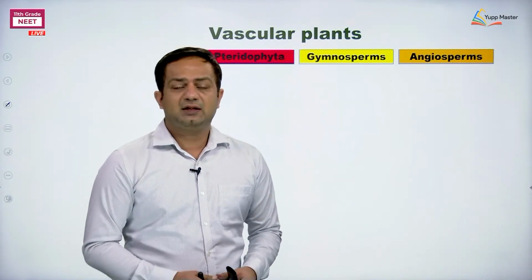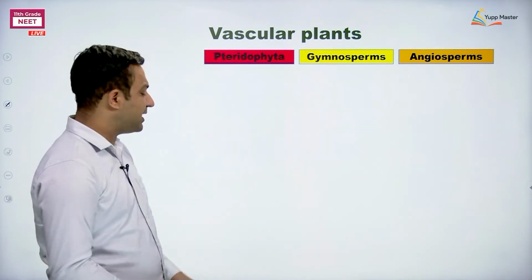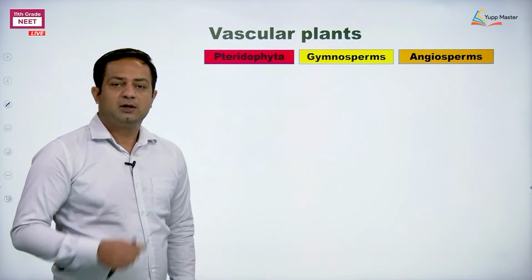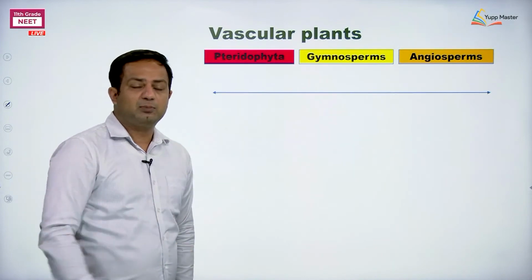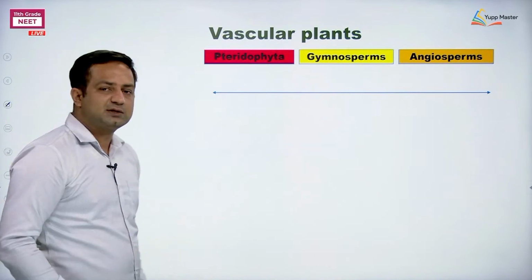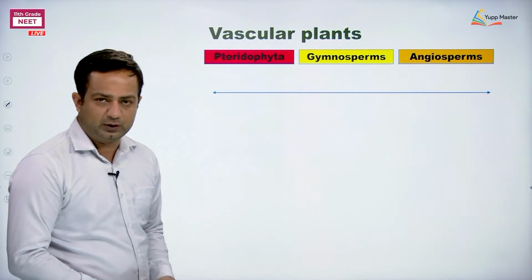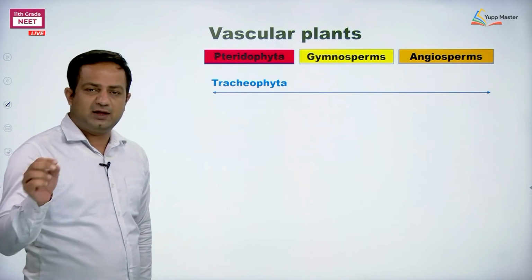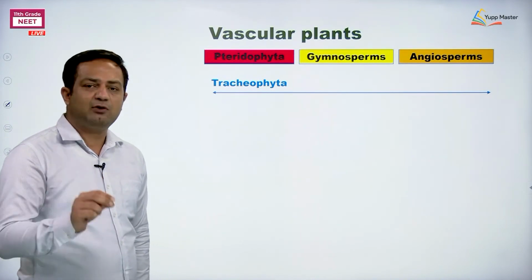We are saying that these vascular plants are common in terms of what? From Pteridophyta to the angiosperms, the common features include, first of all, that all vascular plants are named Tracheophyta, which means they have vascular tissues.